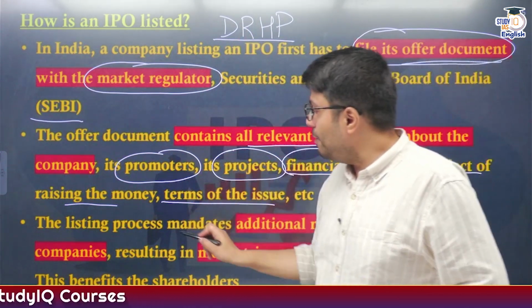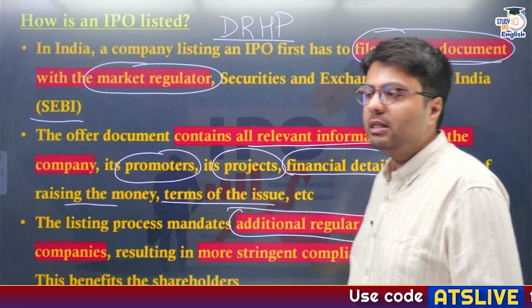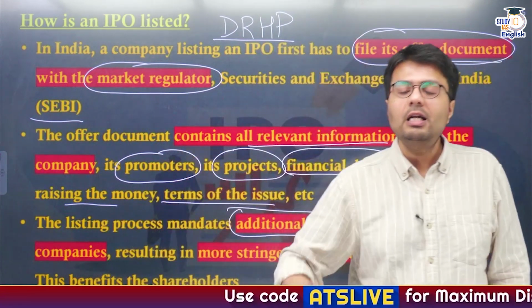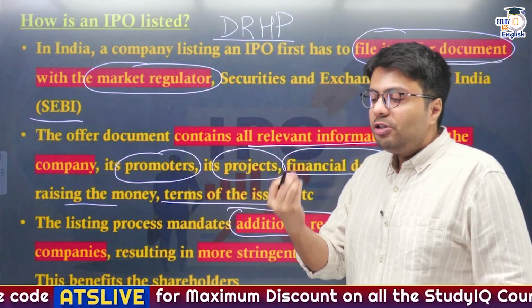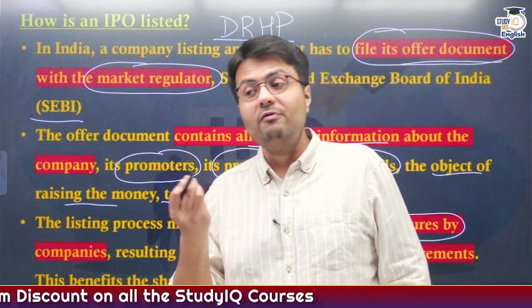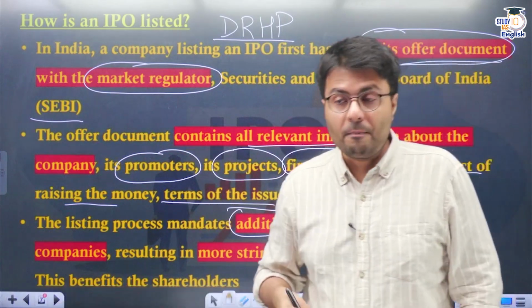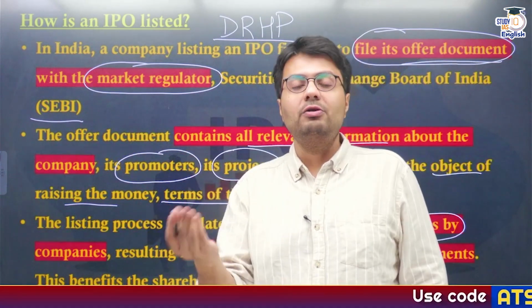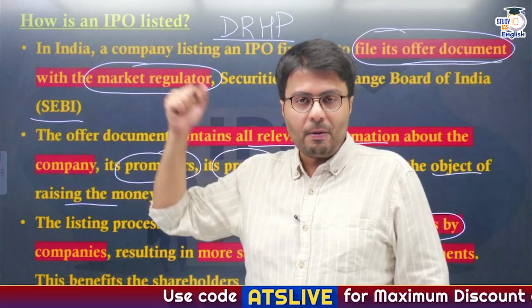Similarly, this listing process also mandates that after listing on stock markets, the company will have to continuously provide this financial information in the market so that shareholders know what is going on in the company. Suppose a company is making very good profit, more and more people would want to invest in your company, and vice versa is true. Suppose the company is making a loss, people would want to sell the shares in public, right?